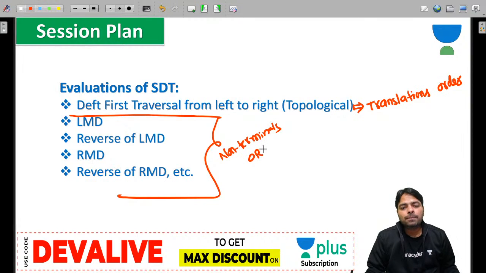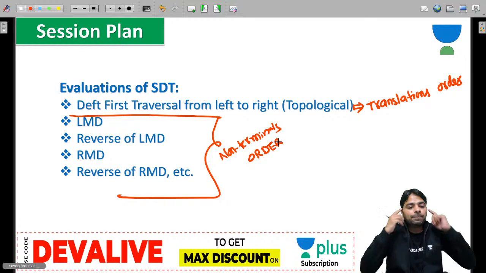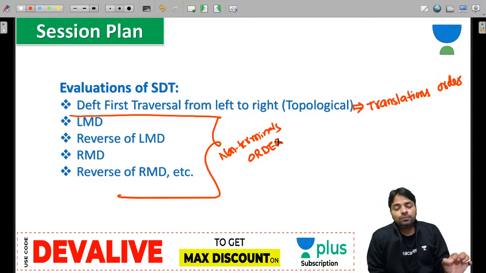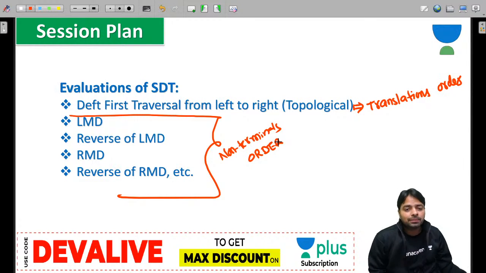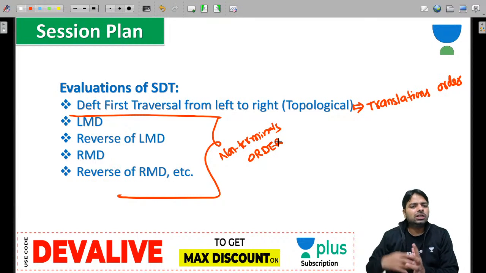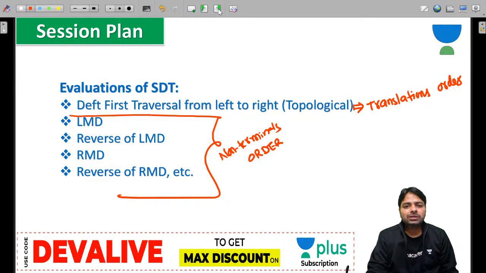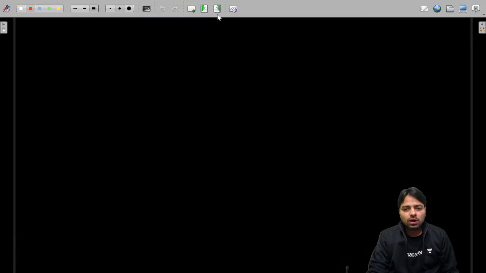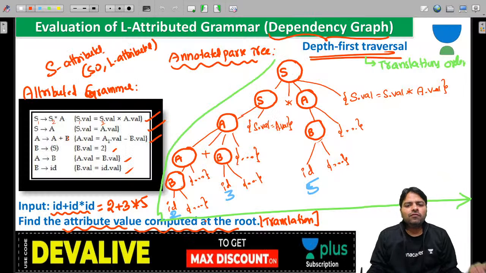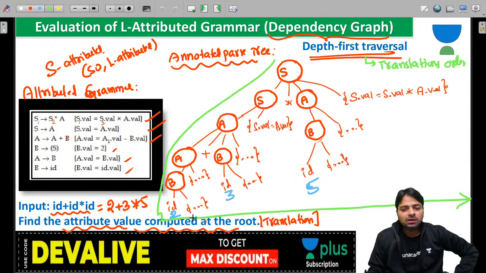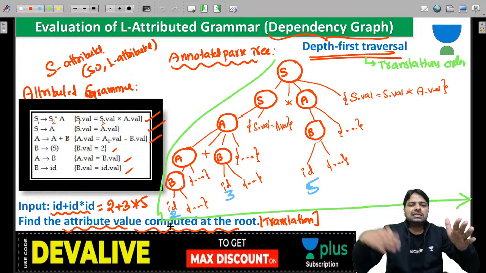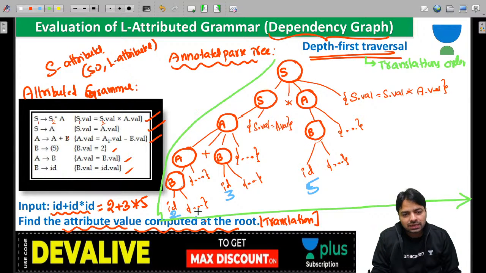ये दोनों आपको याद रखना ही पड़ेगा कि आपको कहाँ देखना है, ये देखना पड़ेगा आपको. ट्रांसलेशंस को देख रहा है, नॉन टर्मिनल को देख रहा है, तो दोनों में फर्क है guys. So in this L-attributed evaluation, depth first traversal from left to right, we always look at a translation. Is that clear? So let's move on. Now which translation, if I am going to scan in order, exactly the same way we do it. So this is considered as the first.